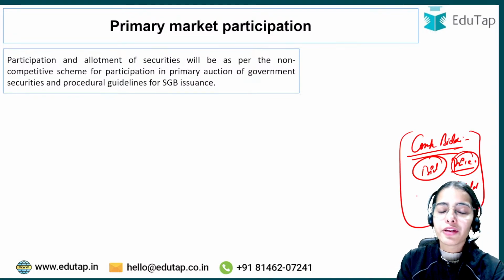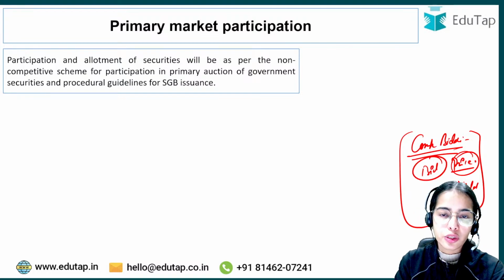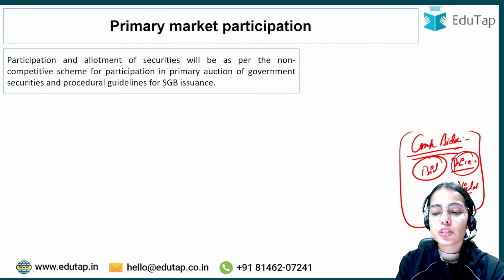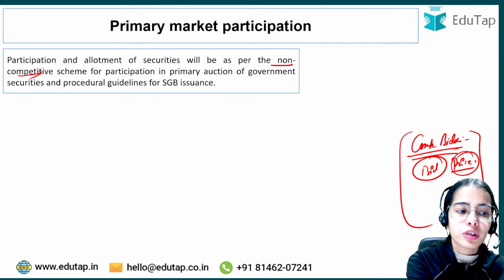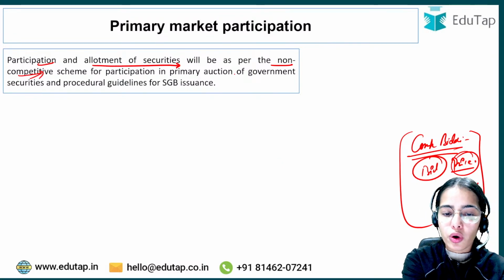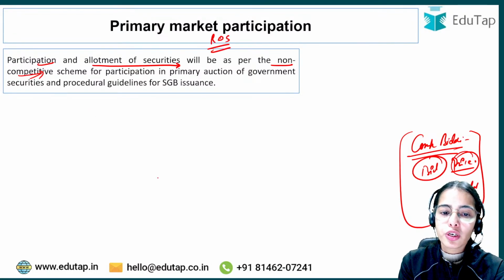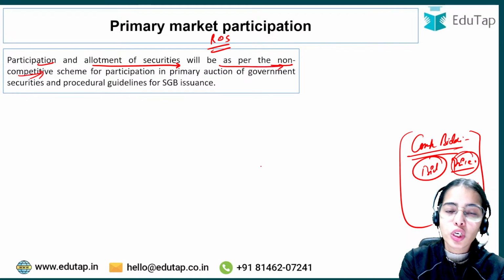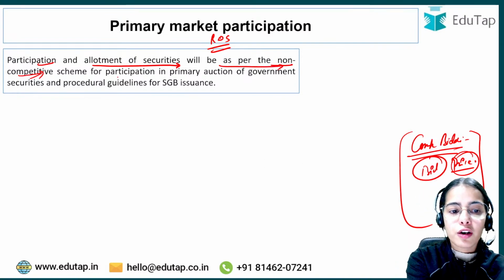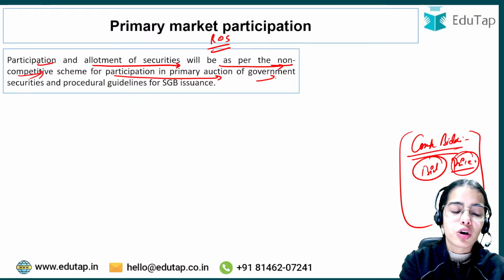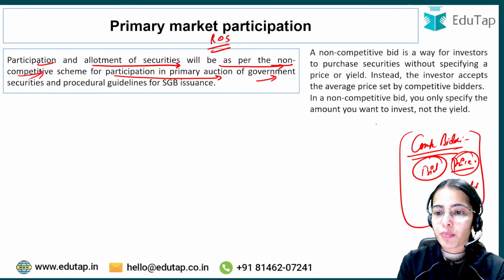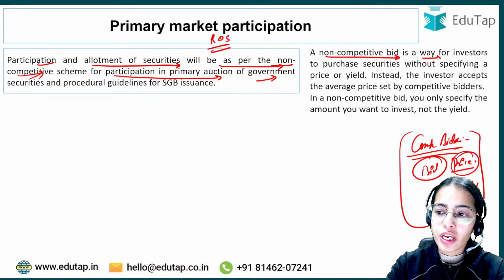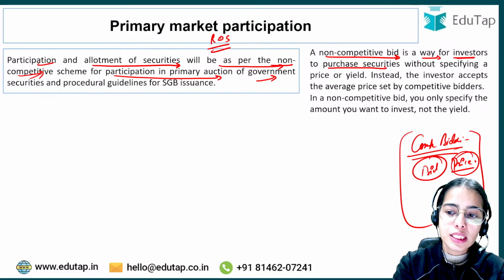Now for retail investors, through the retail direct scheme, only the non-competitive bidding section is allowed. So participation and allotment of securities under the retail direct scheme will be as per the non-competitive scheme for participation in primary auction of government securities. A non-competitive bid is a way for retail investors to purchase the securities without specifying a price or yield.